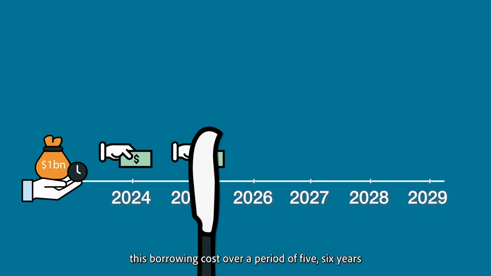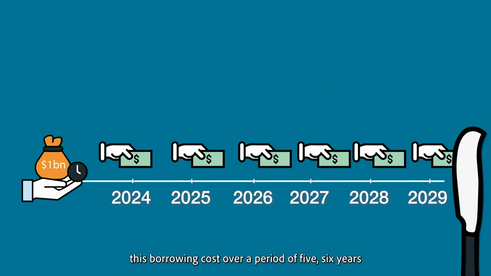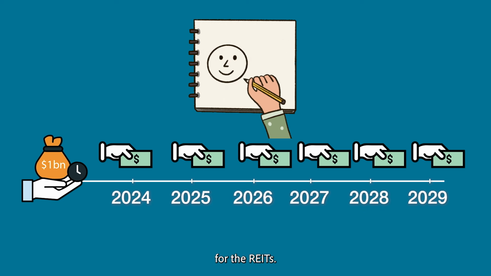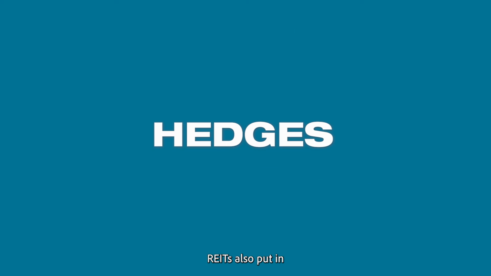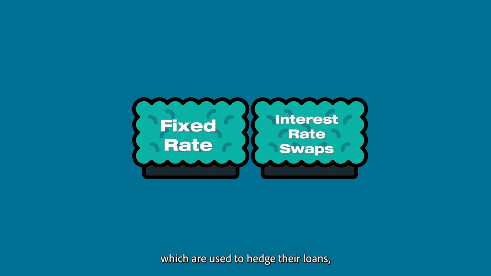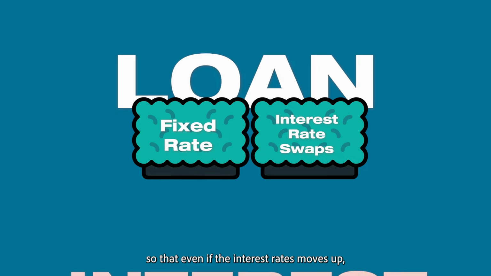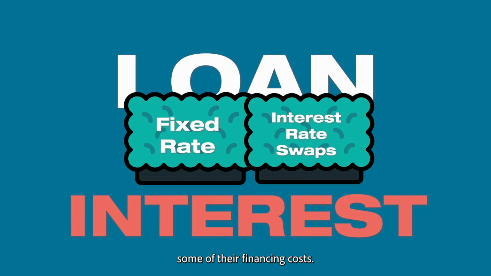But if you spread out this borrowing cost over a period of 5-6 years, you can in a way mitigate the impact to the bottom line for the REITs. REITs also put in different kinds of hedges in place. Some are fixed rate loans, some are interest rate swaps which are used to hedge their loans, so that even if the interest rates move up, that can help protect some of the financing cost.